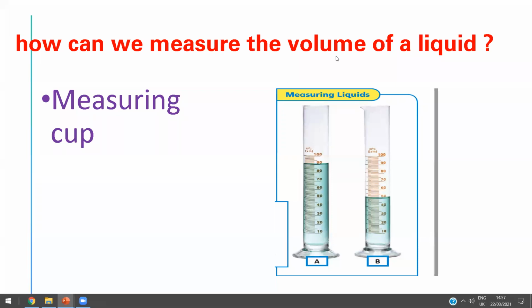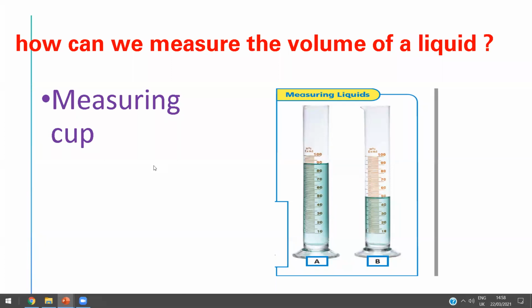Now, how can we measure the volume of the liquid? If we have milk or water, how can we measure it? By using a measuring cup. So how can we use it? By a measuring cup. Thanks a lot, honey.